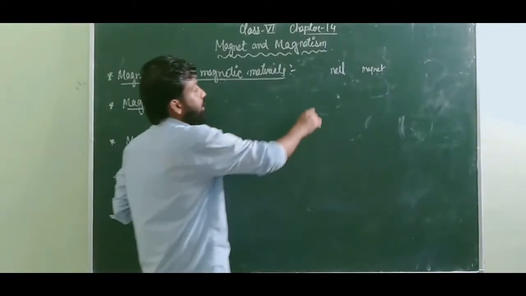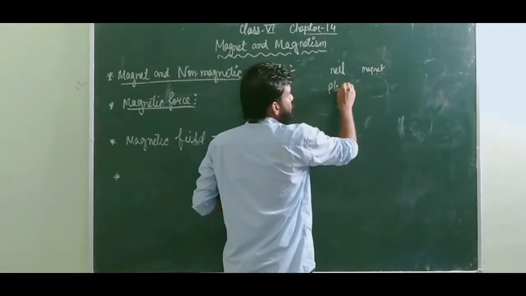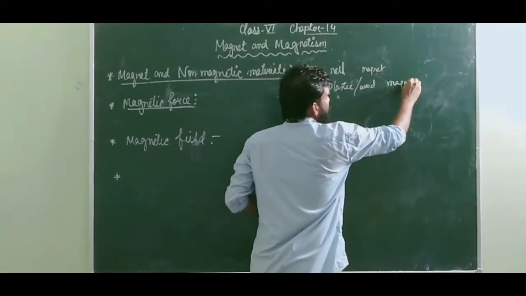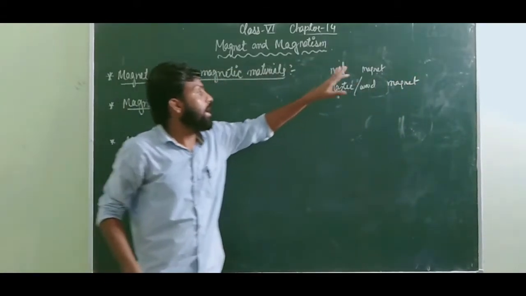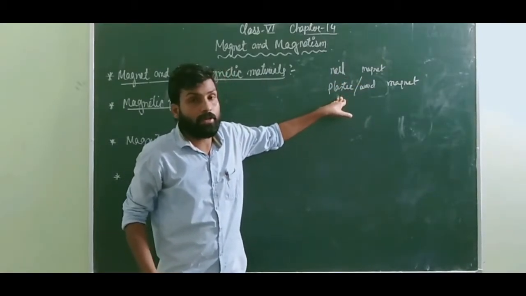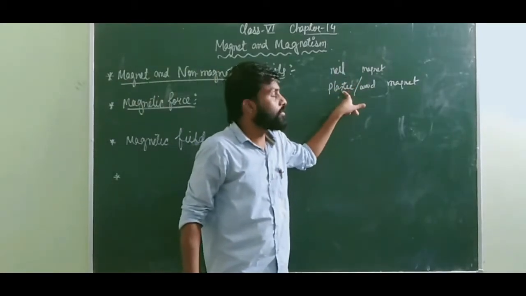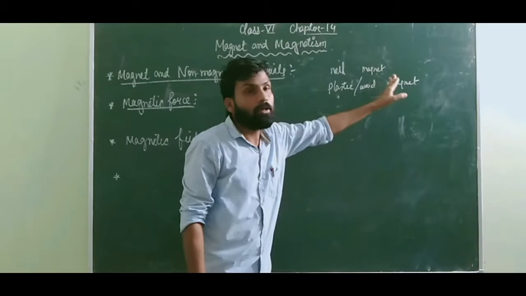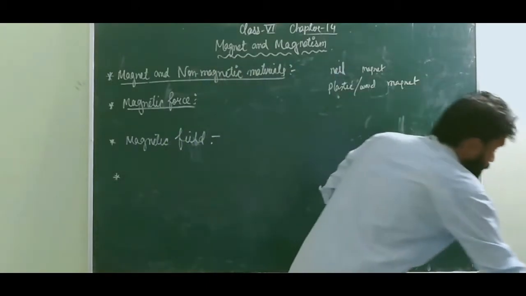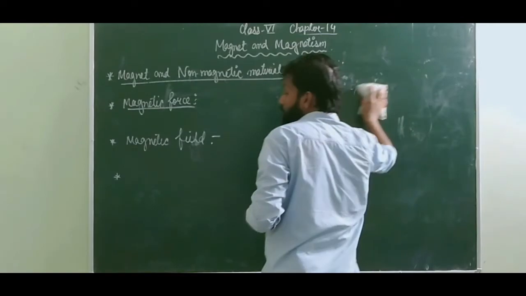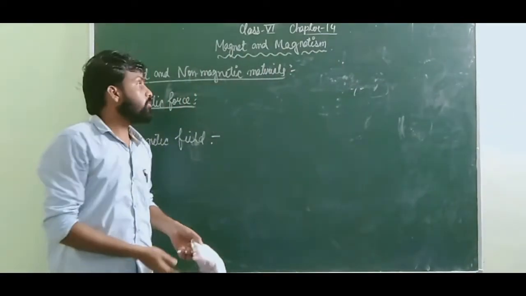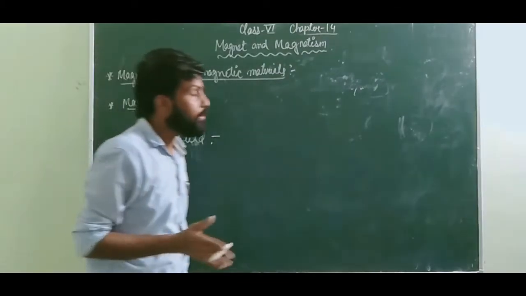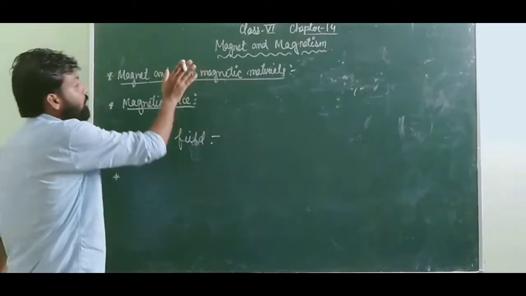And suppose I take plastic, or wood, and I bring one magnet. What will happen? Will this magnet attract the wood or plastic? No, it is not going to attract, isn't it? This means that plastic or wood are non-magnetic materials because they cannot be attracted by the magnet. So magnetic substances which can be attracted by a magnet are called magnetic materials, and substances which cannot be attracted by a magnet are known as non-magnetic materials.